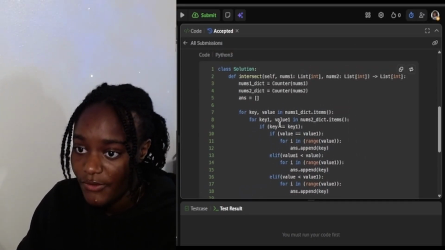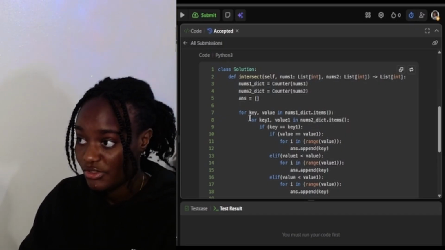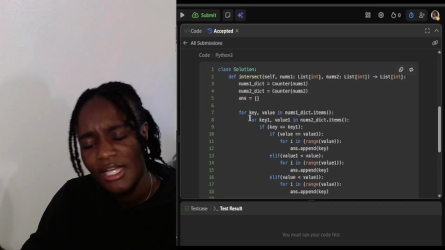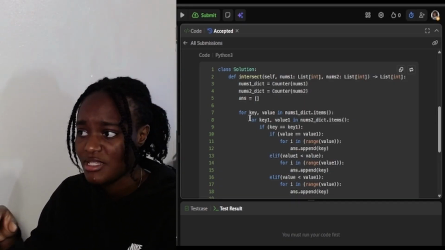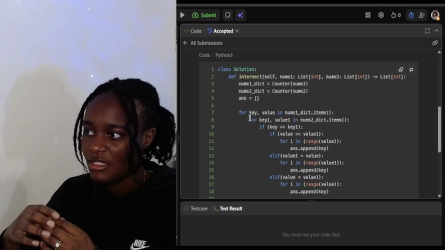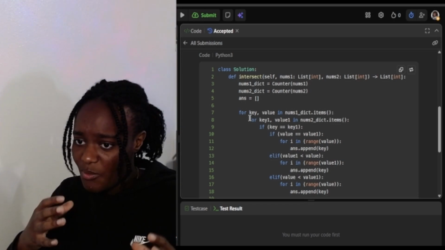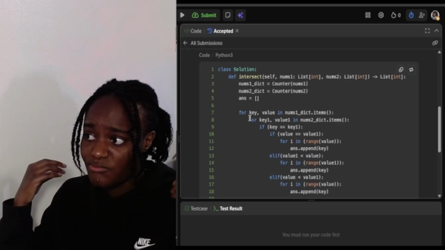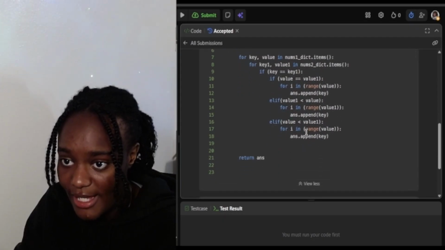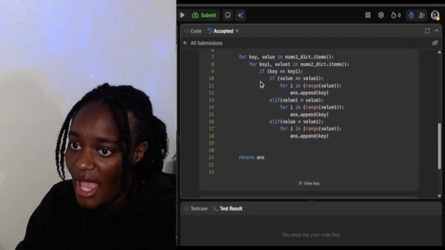And then I'm saying for key1, value1 in nums2 dict items, and so this is a double for loop. That's why it ended up all the way at the end, because I believe the time complexity of this solution will be O of n squared. I believe it would have been better if I took the shorter array and used that some way, but because I did it brute force, this is the way it went.